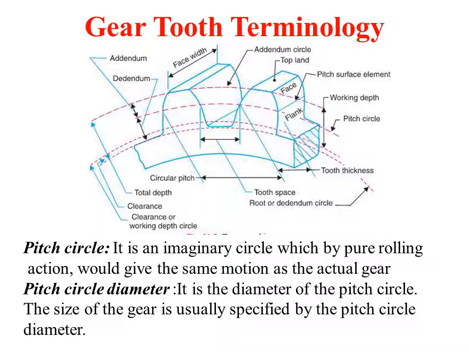Next, we have pitch circle diameter, which is defined as the diameter of the pitch circle. Usually the size of the gear is specified by the pitch circle diameter, or what we call PCD. Suppose we say the pitch circle diameter of a gear is 20 mm, that means the actual diameter of the gear is 20 mm, and so on.